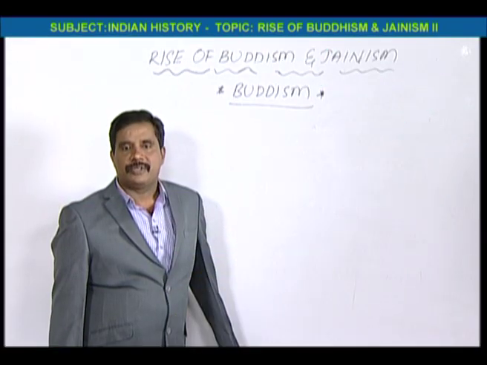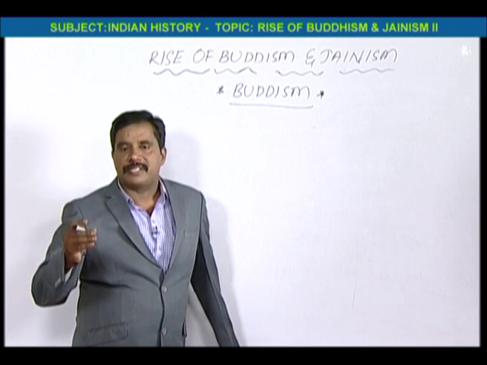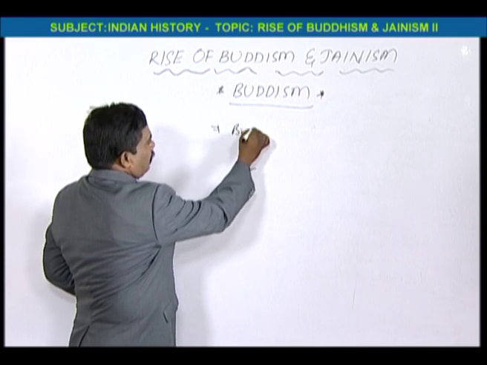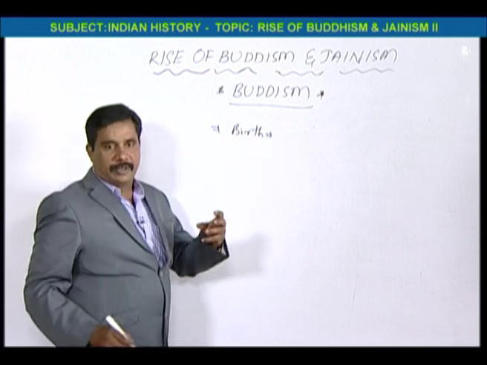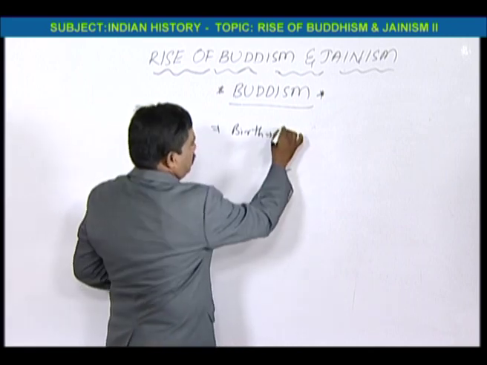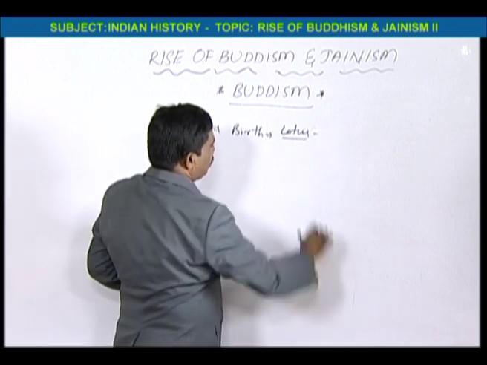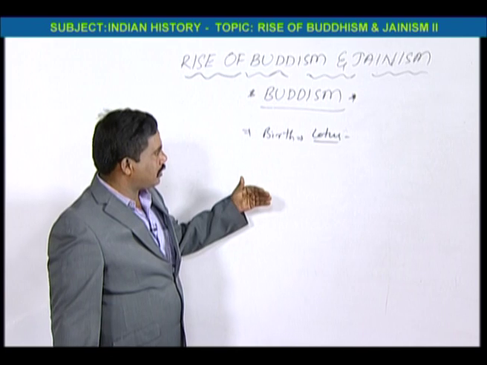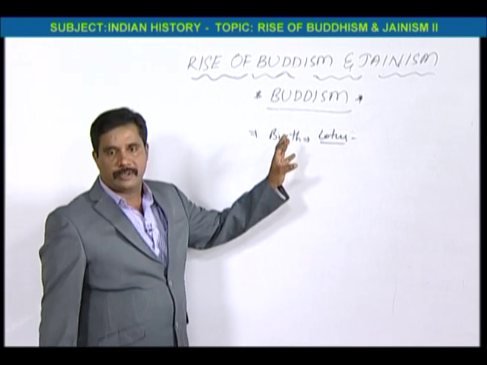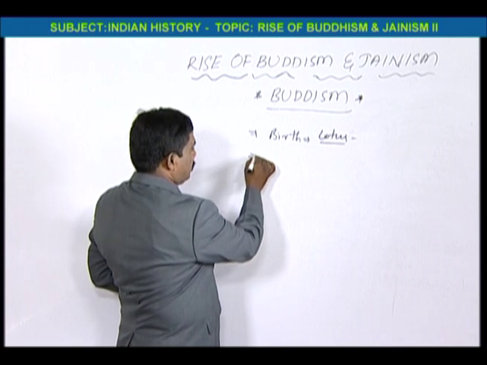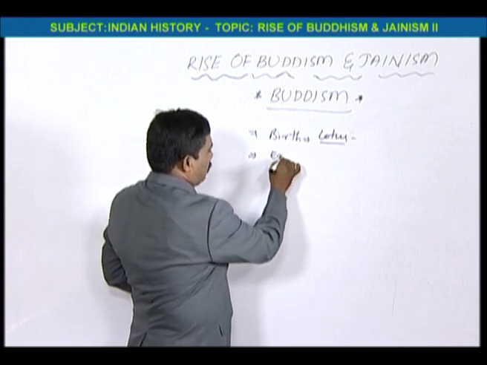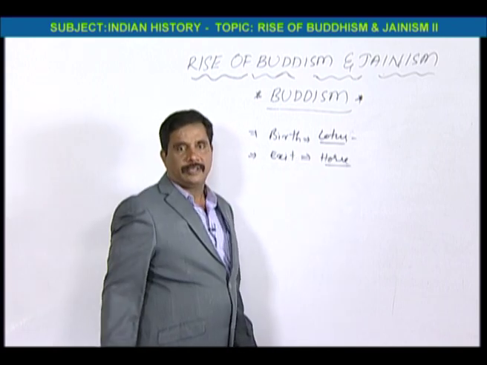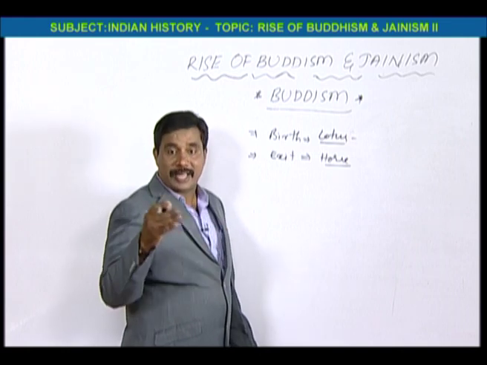There are various symbols in Buddha's life indicating the main incidents. For example, the birth of Buddha, the symbol is the lotus. If a lotus is there, it is indicating the birth of Buddha. That's why every incident in Buddha's life is indicated by a symbol. Birth is the lotus, and the great exit is the horse. The horse indicates Buddha's great exit.